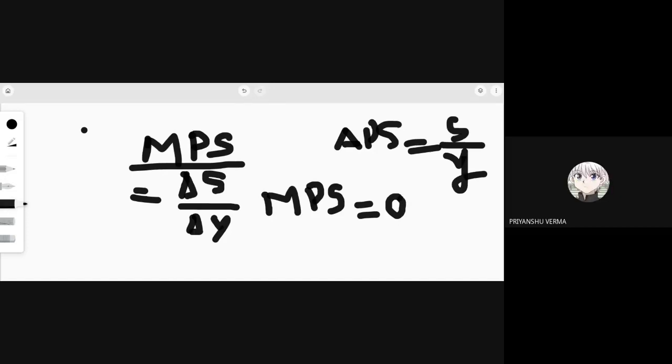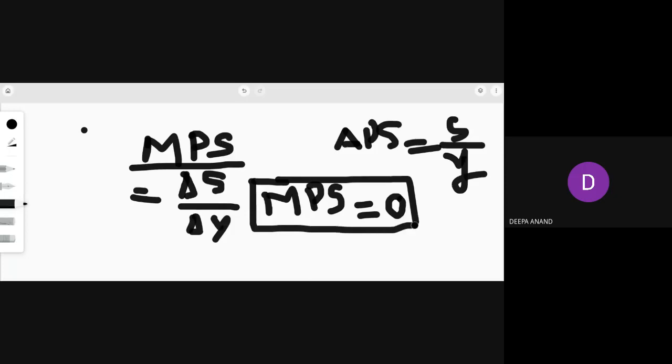MPS is equal to 0. No, ma'am. Is it possible? Yes, ma'am, it is possible. Anybody else who says not possible? Priyanshu says it is not possible. Anybody else who thinks that it is not possible, please speak. Niyati says it is not possible. Ma'am, it is possible, ma'am.